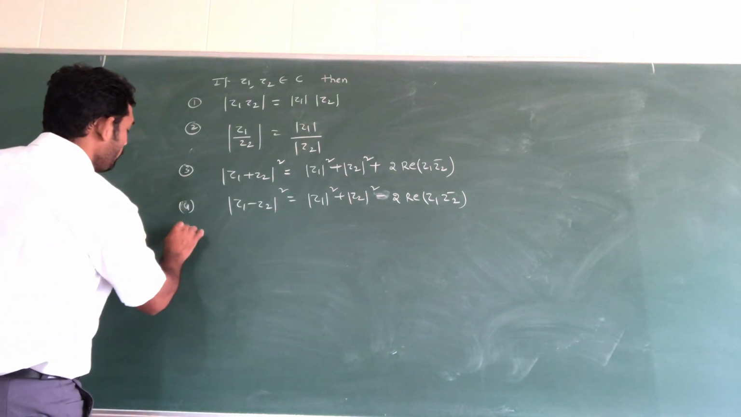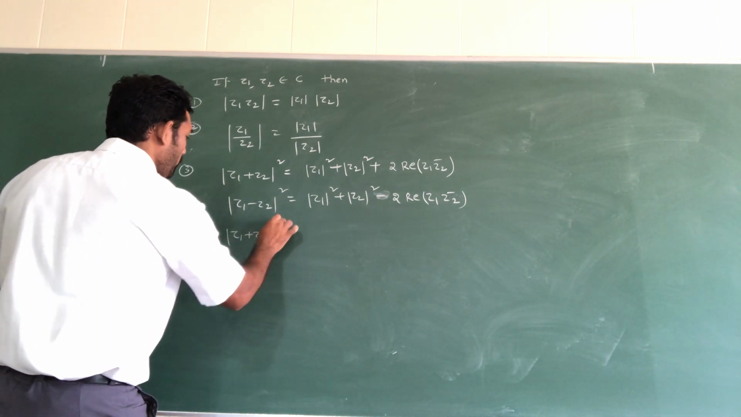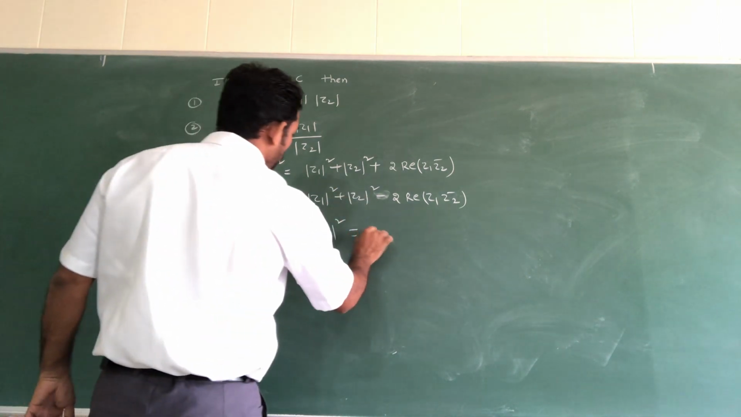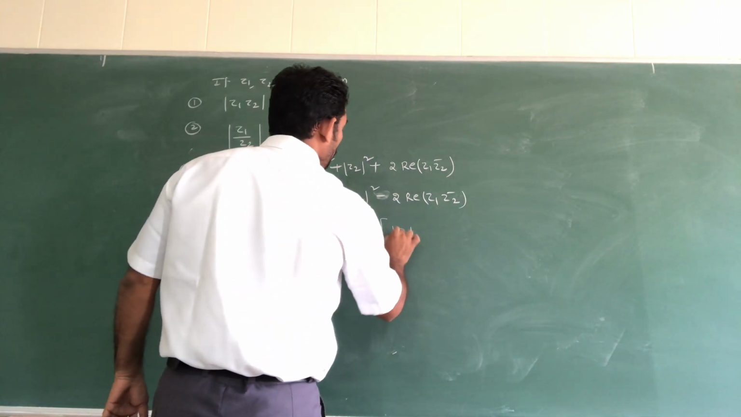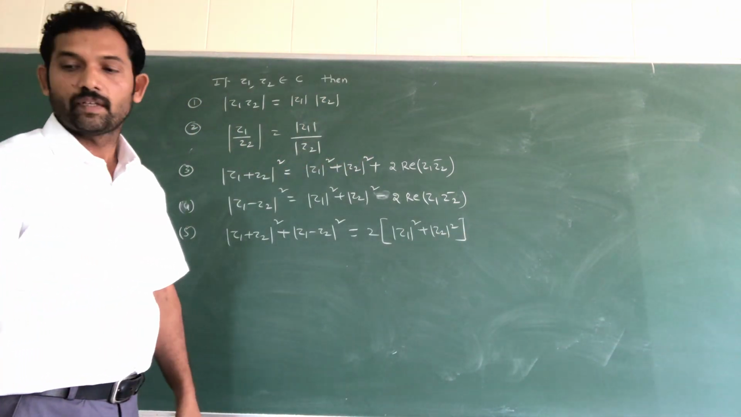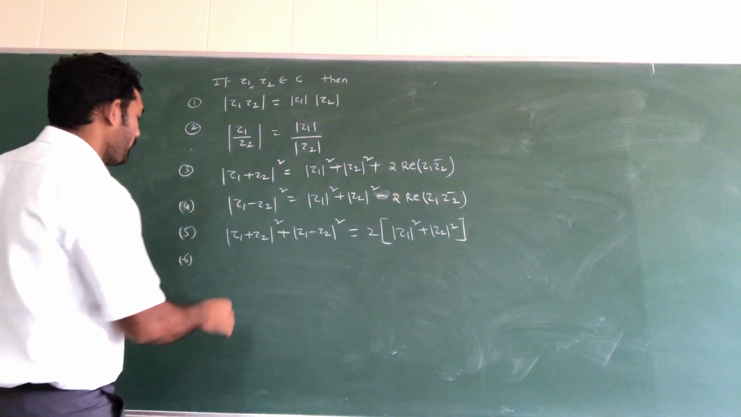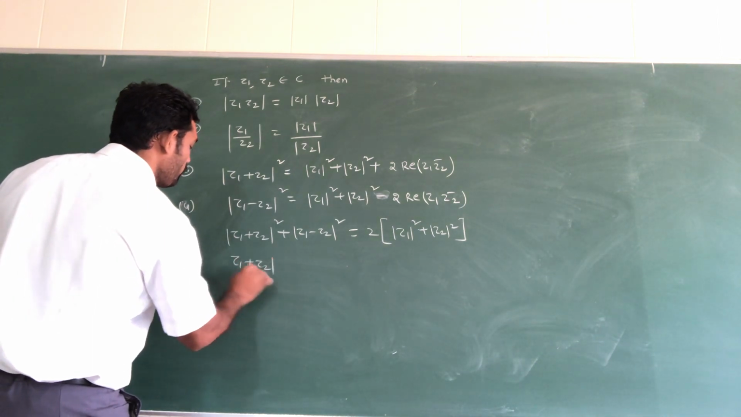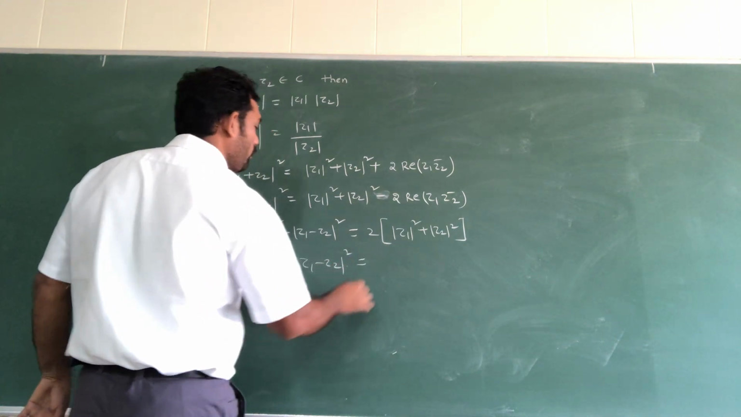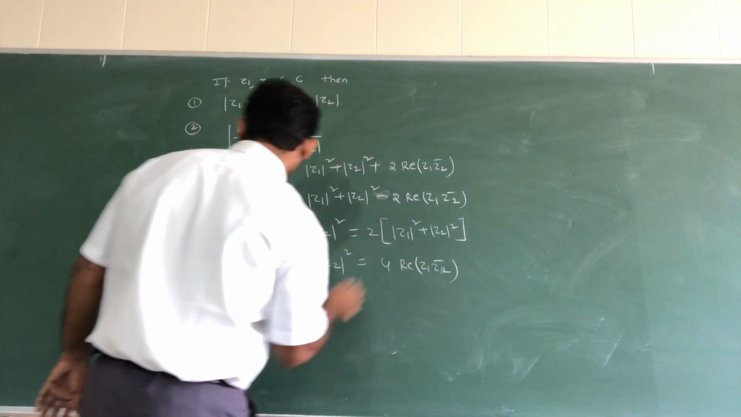Next, fifth one: z1 plus z2 whole square plus z1 minus z2 whole square, their addition. So what we are getting is 2 into modulus of z1 square plus modulus of z2 square. Next, sixth one: the subtraction. Modulus of z1 plus z2 whole square minus modulus of z1 minus z2 whole square is equal to 4 into real part of z1 z2 bar.